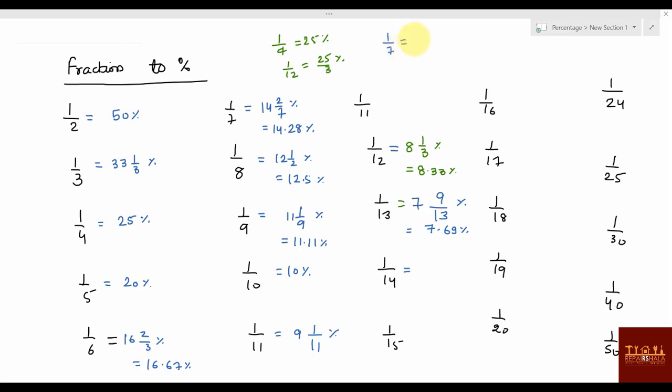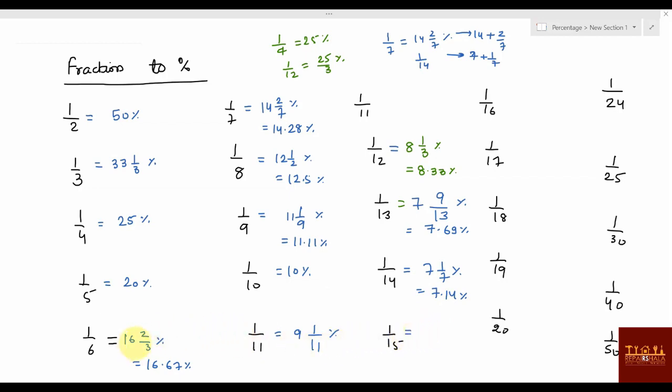1 by 14, how can you get 1 by 14? 1 by 7 was there, this was 14 2 by 7 percentage. When you are writing 14 2 by 7, this is also 14 plus 2 by 7, right? So if you multiply with 1 by 2, 1 by 14 is 7 plus 1 by 7, or you can say 7 1 by 7 percentage. In decimal term, this value is 7.14 percentage, right?